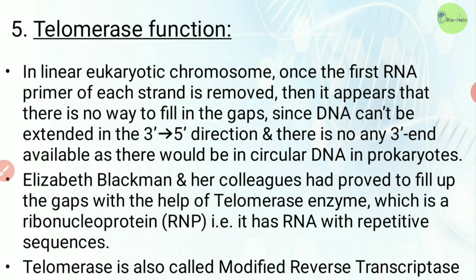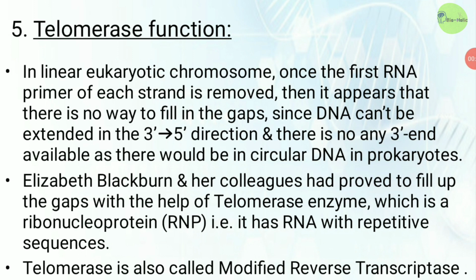So let's see what the telomerase function is, which is very important, mainly in the case of eukaryotic DNA replication. In a linear eukaryotic chromosome, once the first primer on each strand is removed, it appears that there is no way to fill in the gaps, since the DNA template can't be extended in the 3' to 5' direction, and there is no 3' end substrate available as there would be in a circular DNA.